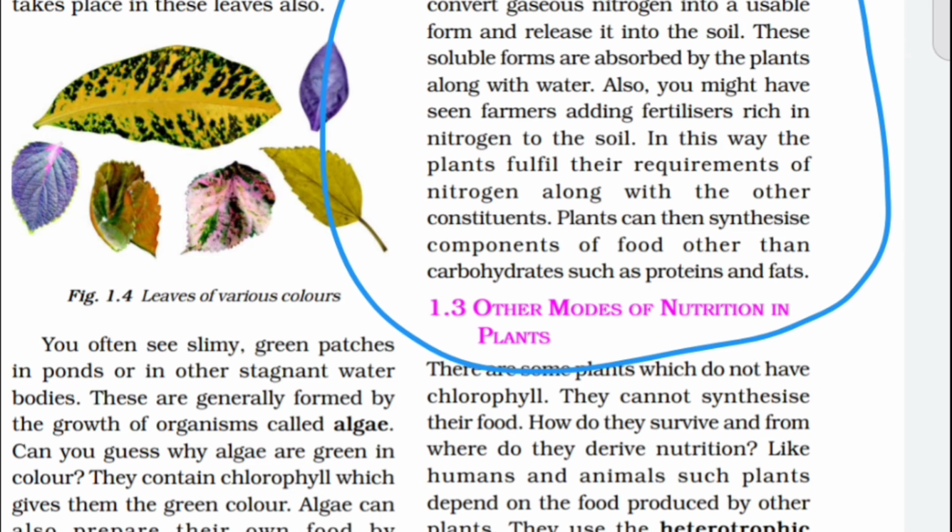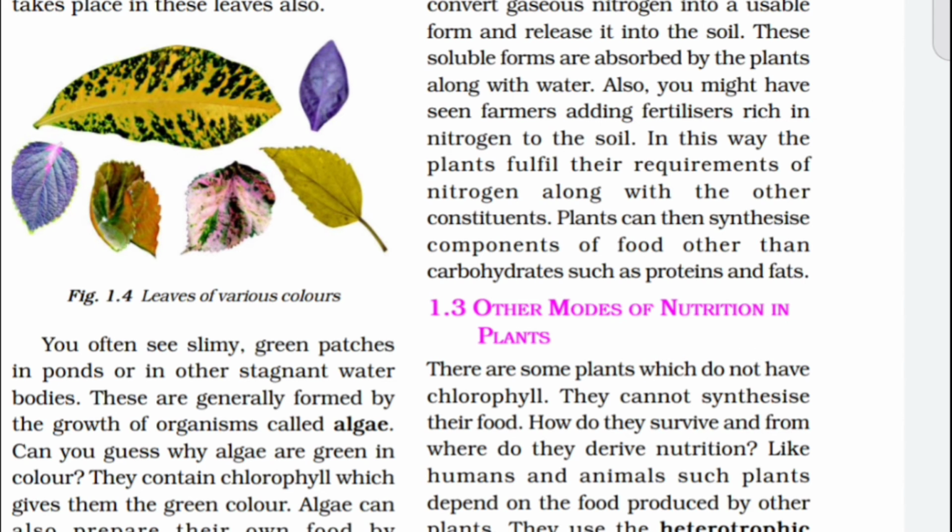So nitrogen is used as a fertilizer. If a question is asked which nutrient a fertilizer is rich in, it is mainly nitrogen. The farmer in the field uses it. In this way the plants fulfill the requirements of nitrogen along with the other constituents. Plants can then synthesize components of food other than carbohydrates, such as proteins and fats, because fats and proteins mainly contain nitrogen. So if a plant absorbs nitrogen, it prepares the nutrient protein. Clear my point?